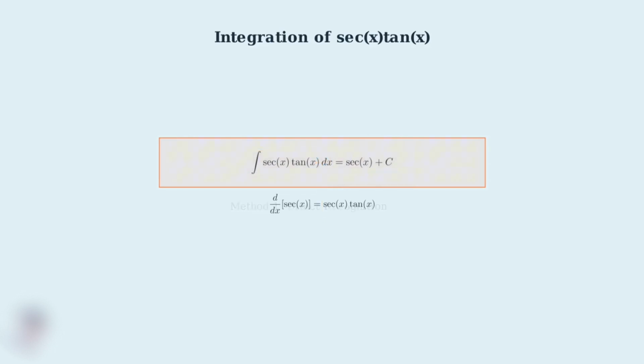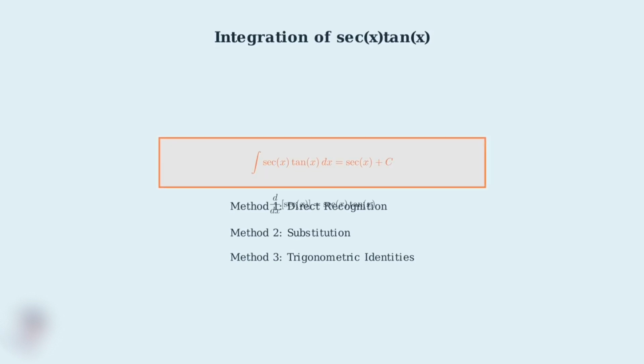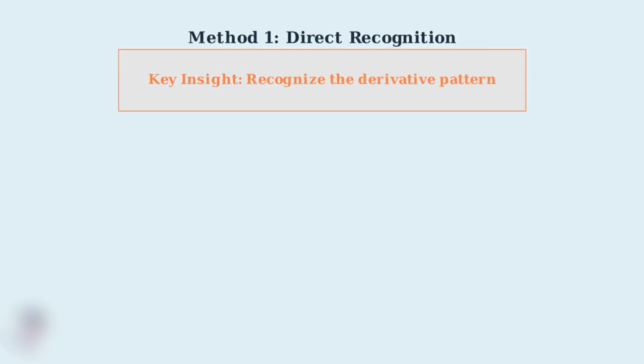Now that you understand the core concept, we'll explore 3 different methods to solve this integral: direct recognition, substitution, and trigonometric identities. Each method will deepen your understanding and give you multiple tools for similar problems. Each method will not only show you how to get the answer, but will also build your intuition for recognizing similar patterns in other integrals. Ready to dive in?